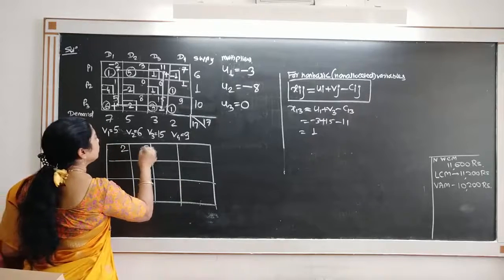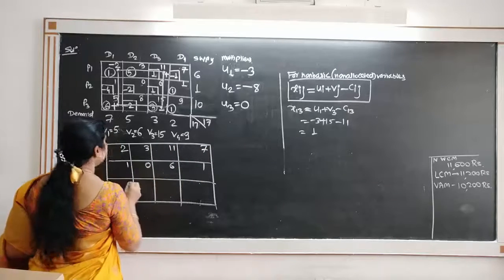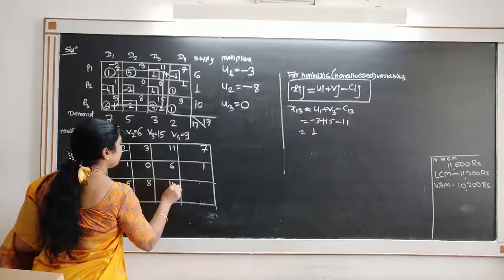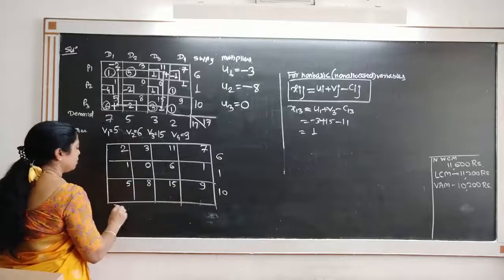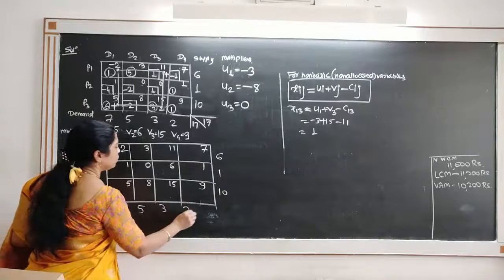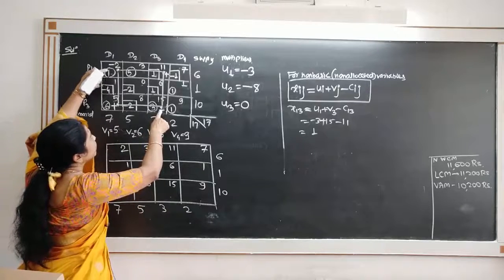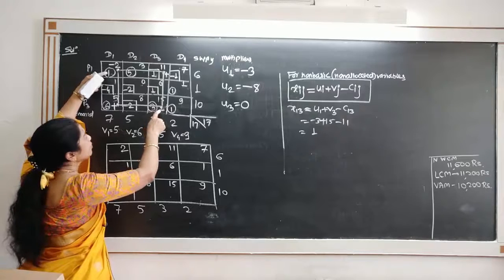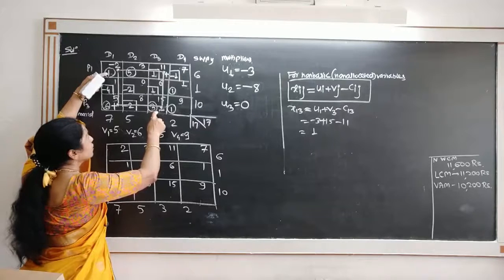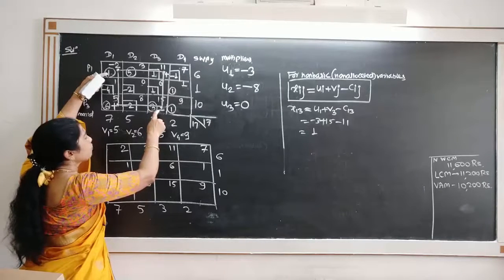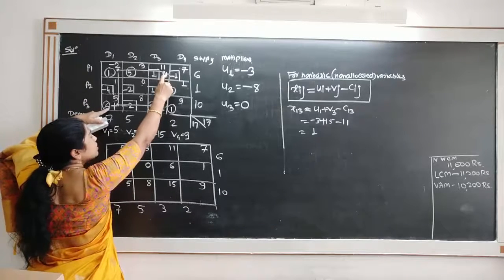So we have 2, 3, 11, 7, 1, 0, 6, 1, 5, 8, 15, 9, 6, 1, 10, 7, 5, 3, 2. Now observe that. Because these allocations are 1 and 3 which are at minus sign, we take the least. Least is 1. So we have to subtract 1 from these two allocations and add 1 where it is plus sign. So here there is no allocation.